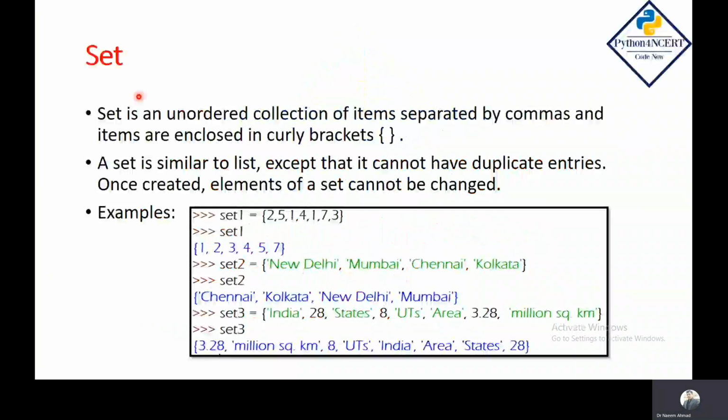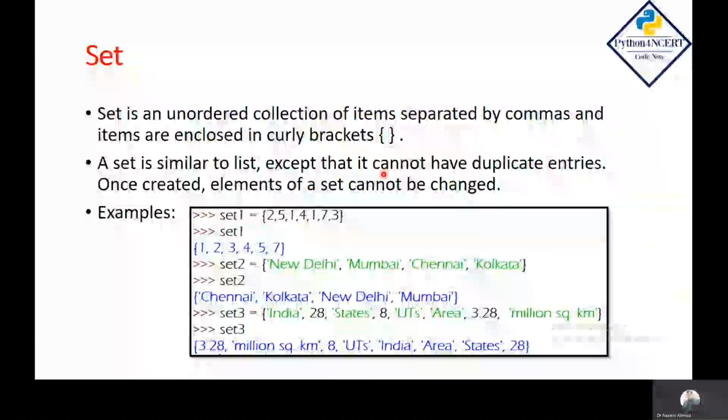Let's start with set. Set is an unordered collection of items separated by commas, and all items are enclosed in curly braces. Unordered collection means the elements of a set are not ordered according to index from 0 to n-1. So unlike sequences, we cannot access the elements of a set, and we cannot update the elements of a set once the set has been created.